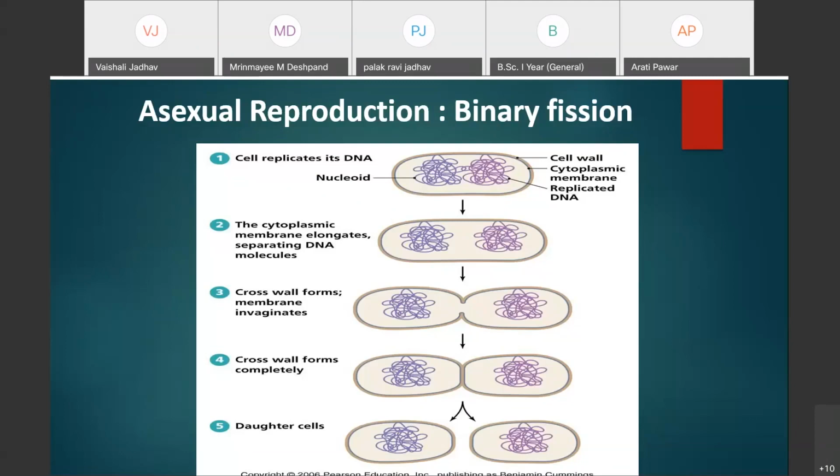These are the mirror images of the cell.